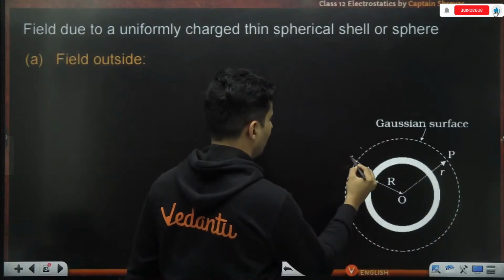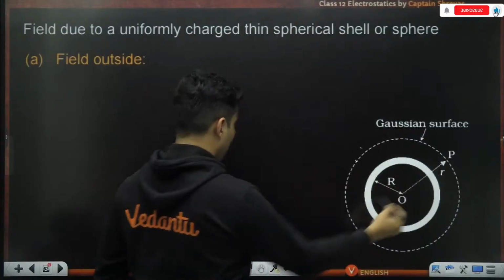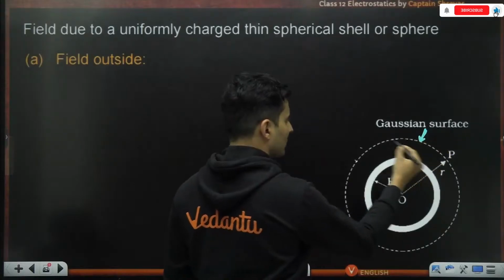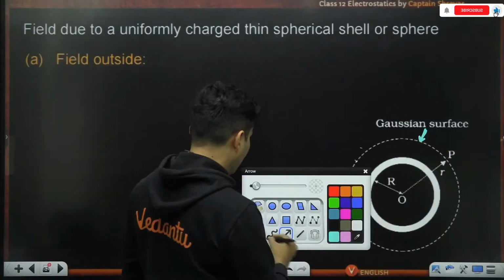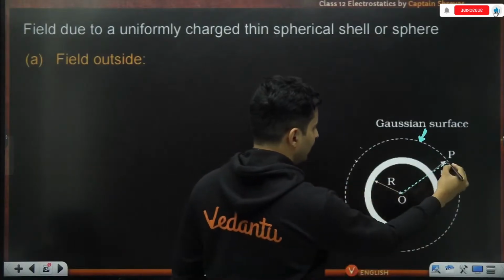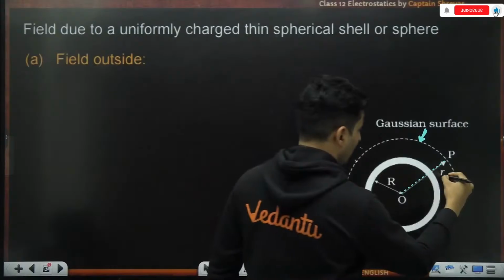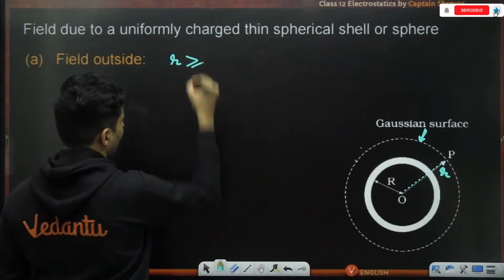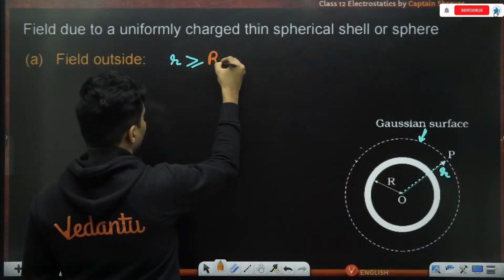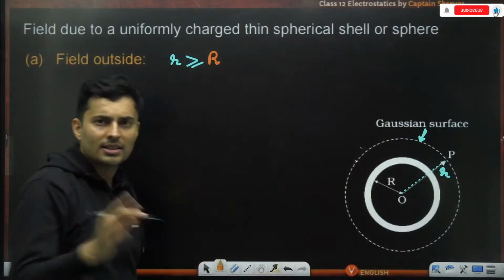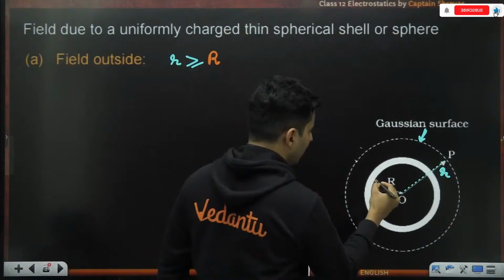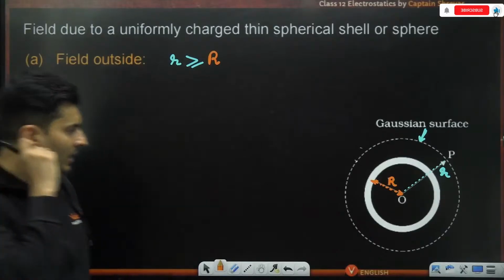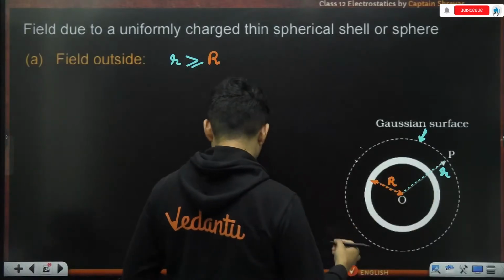You take a shell or you take a sphere. If you choose this particular Gaussian surface, and let's say I'm trying to find the field at this particular distance of small r, where this small r is more than or equal to the radius of the shell or the sphere itself. Okay, so this is our shell or the sphere, whatever you want to call it.